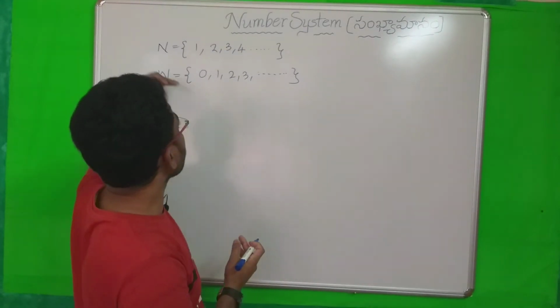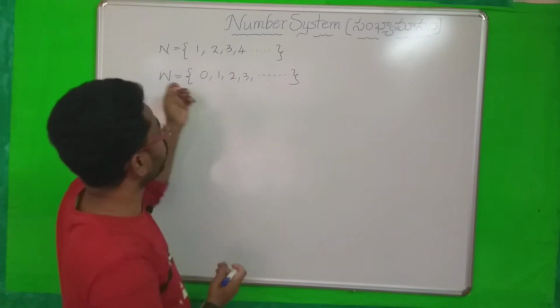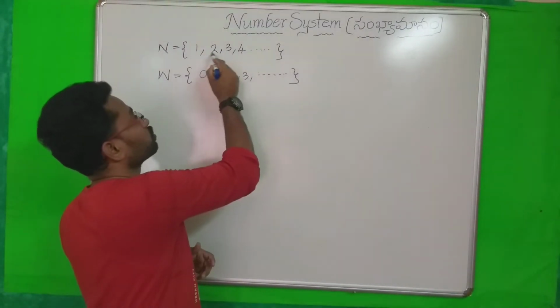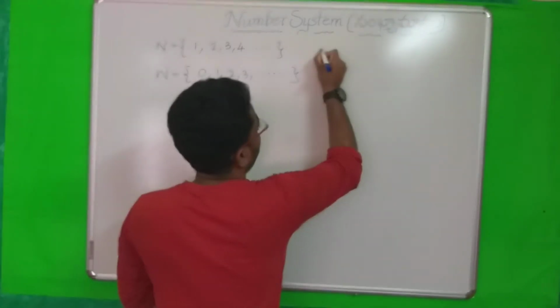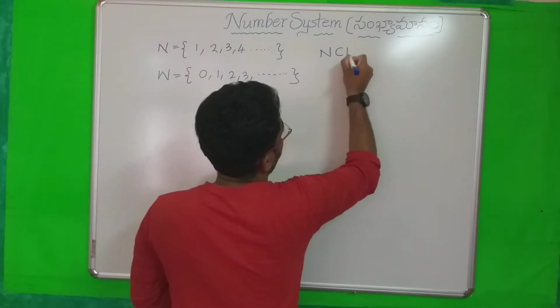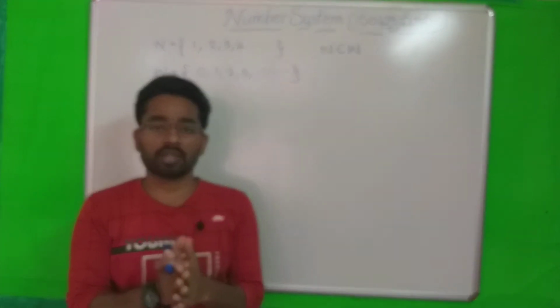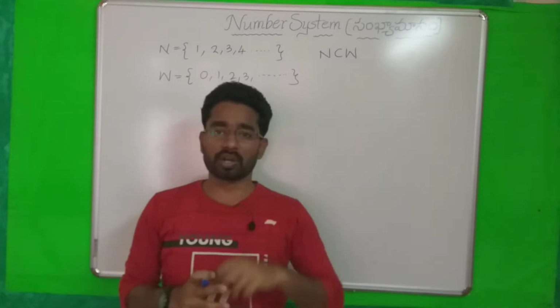And you need to understand one more thing. Natural numbers are a subset of whole numbers, because every number in the natural numbers lies in the whole numbers. You can see 1, 2, 3, 4, and so on from here, 1, 2, 3, 4, and so on. So we can say that natural numbers are a subset of whole numbers. Natural numbers, Sahaja Sankhyalu, are a subset of whole numbers, Purnankalu.